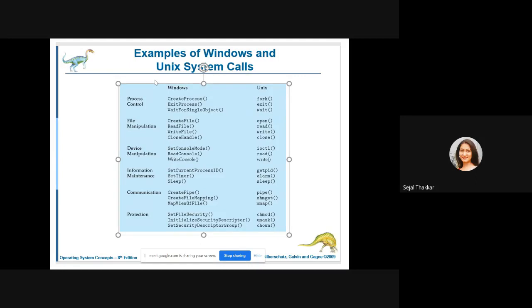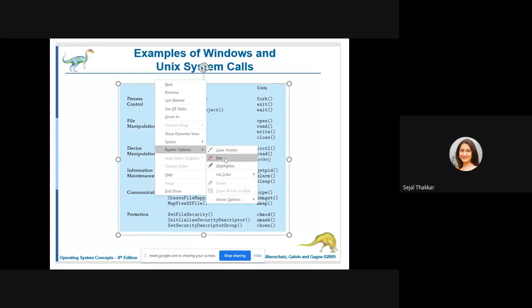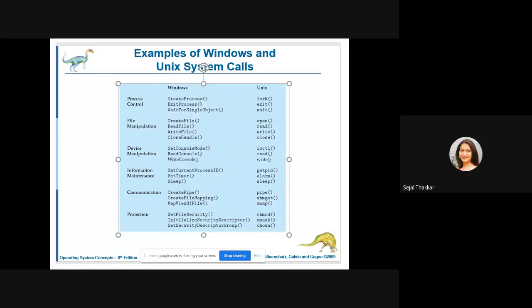You can see here process creation. Whenever a new process is going to be created, the fork system call is going to execute. One fork means using one fork you can create two child processes. Fork is used by a parent process to create a child process. Using one fork command you can create two children.